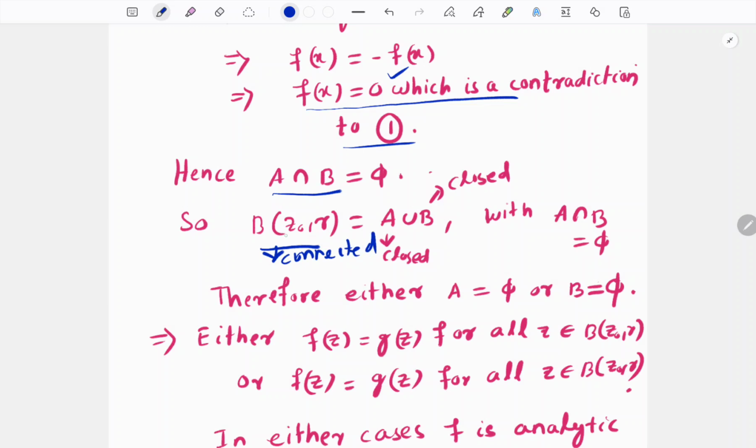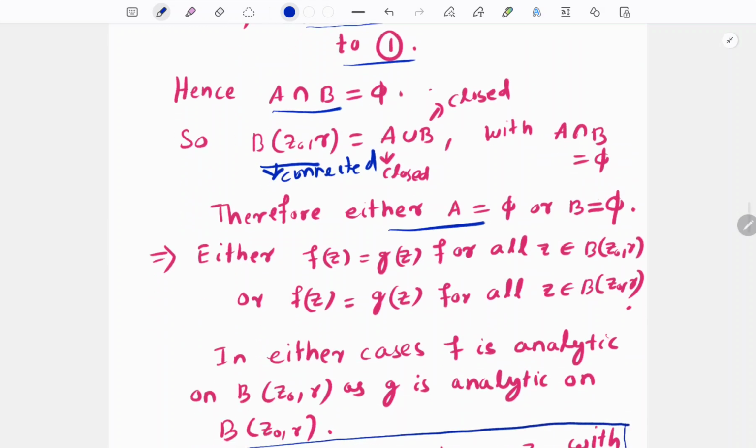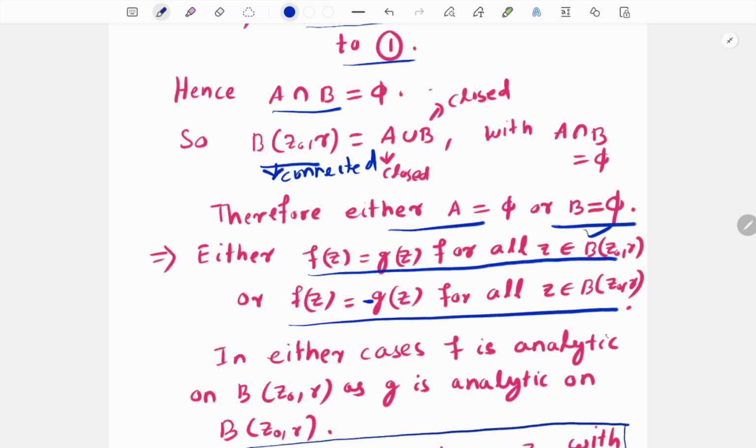and we are getting that the connected set is equal to the union of two closed disjoint sets, and this cannot be true. Therefore, either A is equal to phi or B is equal to phi. Therefore, either f of z is equal to g of z for all the z belonging to this ball, or f of z is equal to minus g of z for all the points in this ball. And therefore we have proved our result.